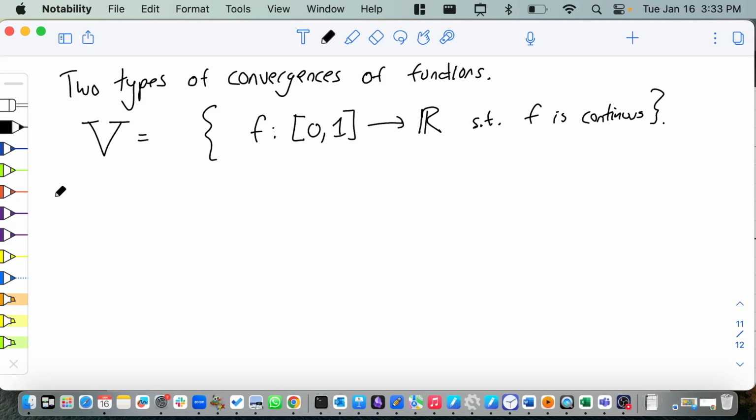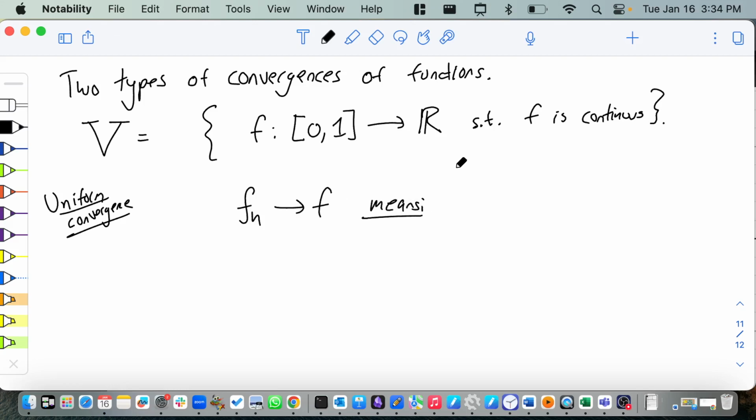Here's convergence type 1, known as uniform convergence. So in uniform convergence, which I'm sure you've heard about before, a sequence fn converging to f means, what does it mean?